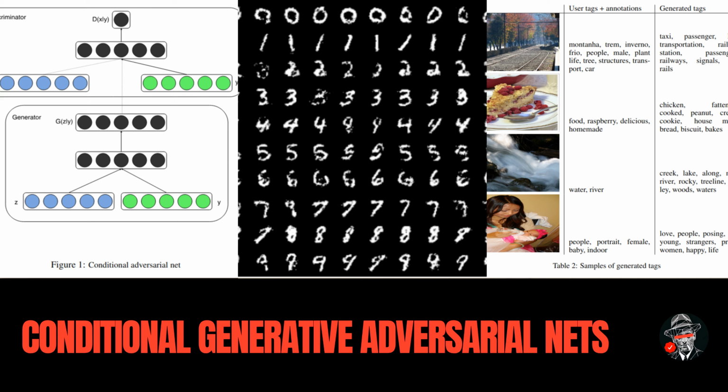In this work, we introduce the conditional version of generative adversarial nets, which can be constructed by simply feeding the data we wish to condition on to both the generator and discriminator. We show that this model can generate MNIST digits conditioned on class labels. We also illustrate how this model could be used to learn a multi-modal model, and provide preliminary examples of an application to image tagging. In this example, we demonstrate how this approach can generate descriptive tags which are not part of training labels.